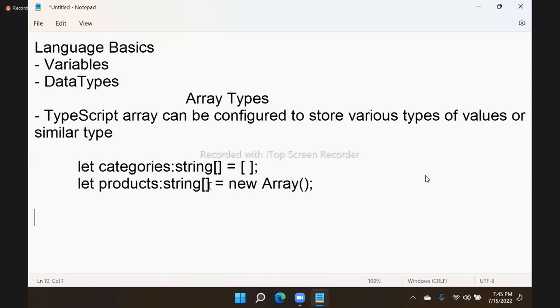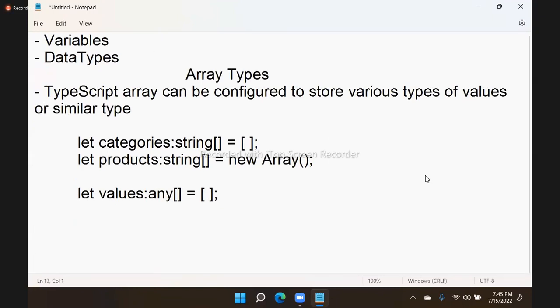This is the same type. Suppose you want an array to handle various types, simple. What do we do? Let values be an any type array. Am I right? Any type array means you can handle any type of values. But here one important point is there: now a TypeScript array can behave in two ways, handling similar type values or handling various type values. For various types of values, we use any type.